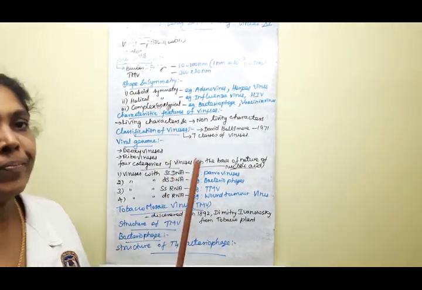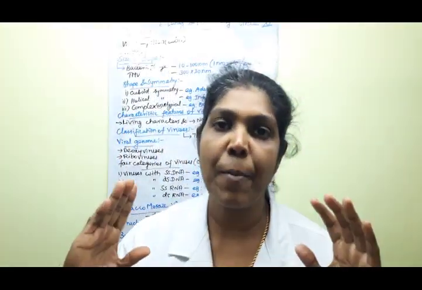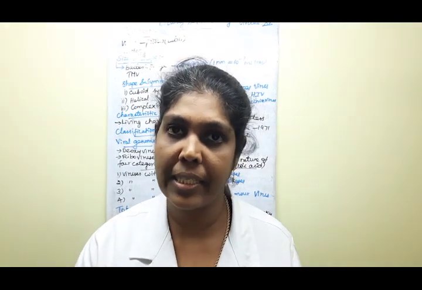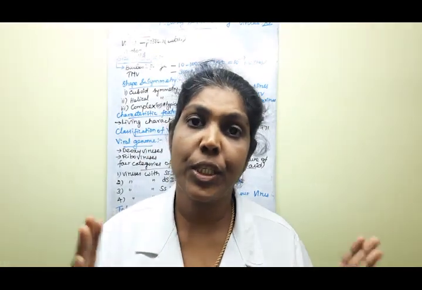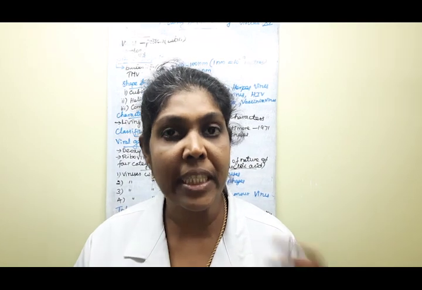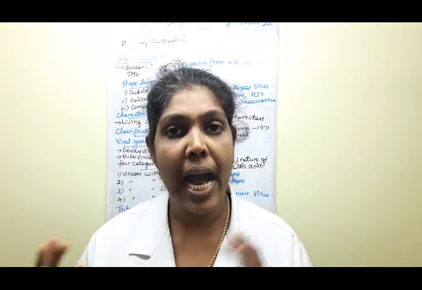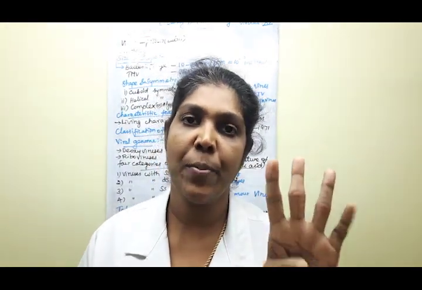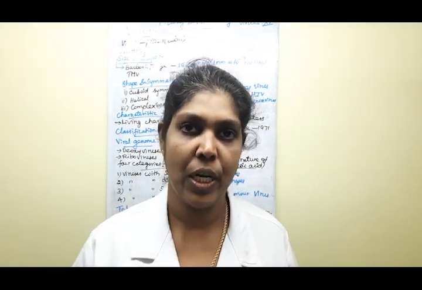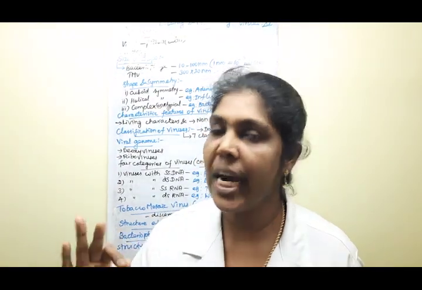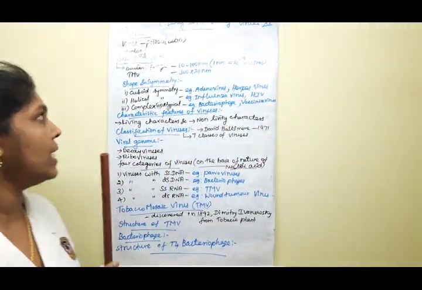The next one, based on size and shape: first we had completed size. The next one is based on shape and symmetry. The shapes and symmetry of the viruses is what we are going to learn about, the three major types. One of the very important 3-mark questions: what are the three shapes and symmetry of viruses?